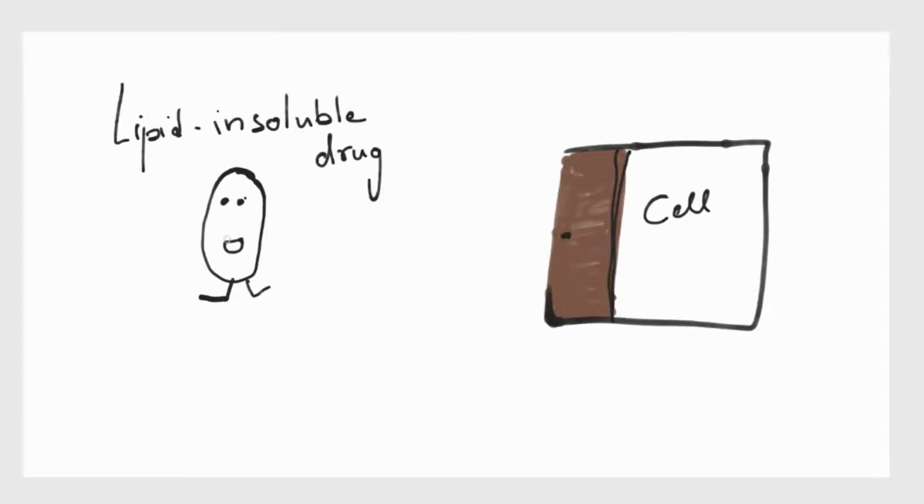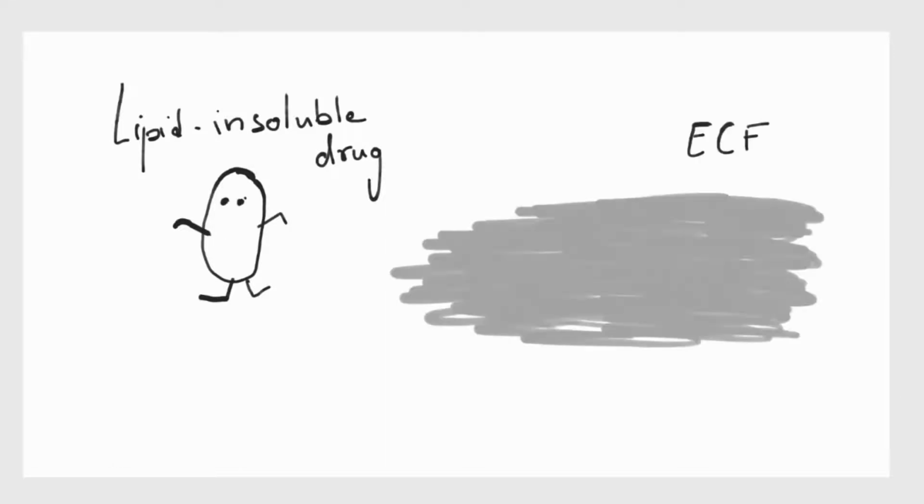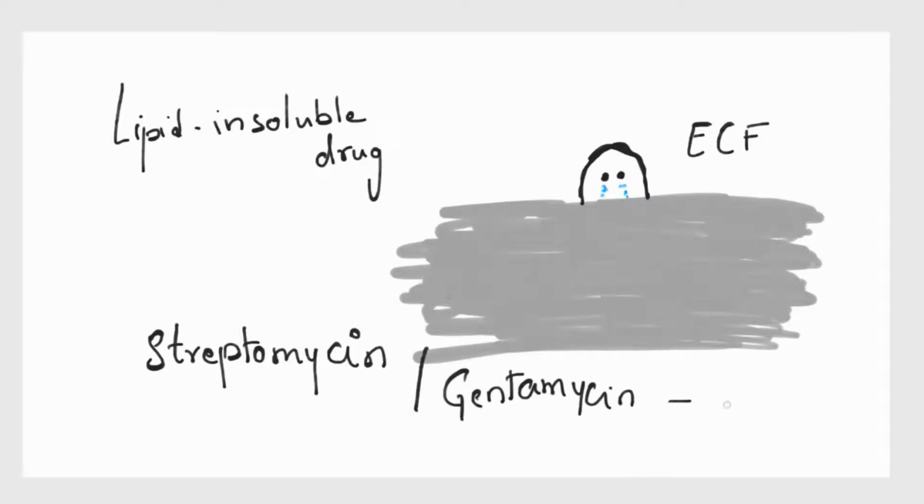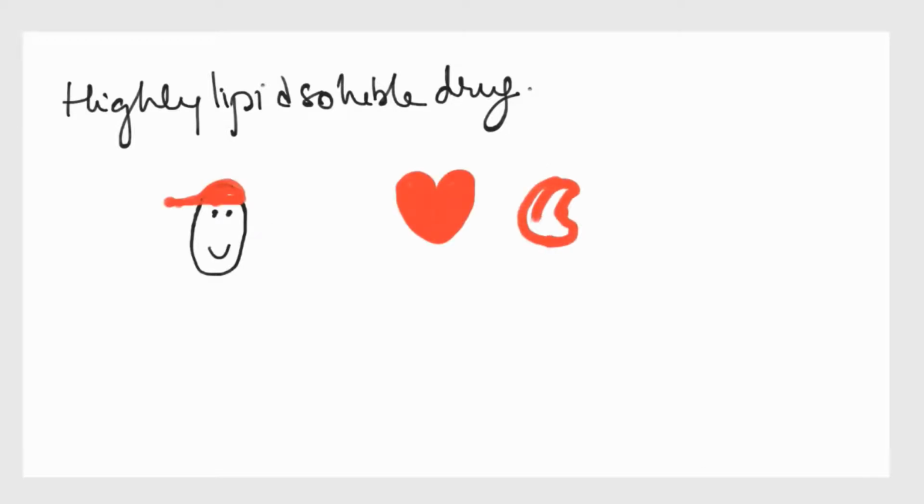Now let us talk about the less fortunate lipid insoluble drugs, which do not enter the cell. In these cases, the volume of distribution is approximately the same as the extracellular fluid. This is the condition of streptomycin and gentamicin. Now, highly lipid soluble drugs get initially distributed to organs with high blood flow like brain, heart, kidney. Ignore my drawing skills. These are later on taken up by other tissues as well.